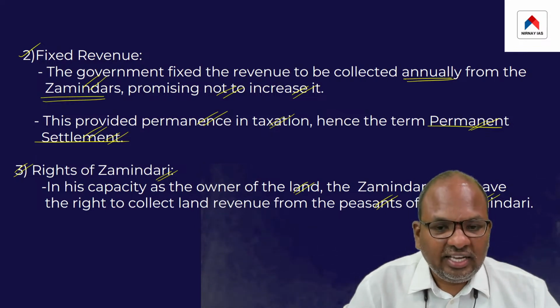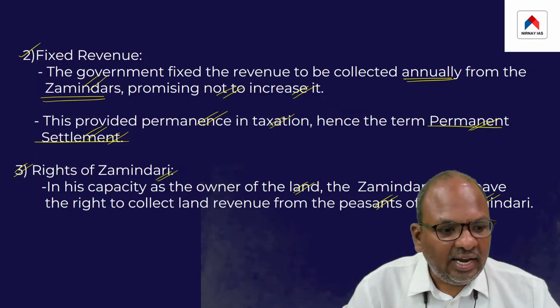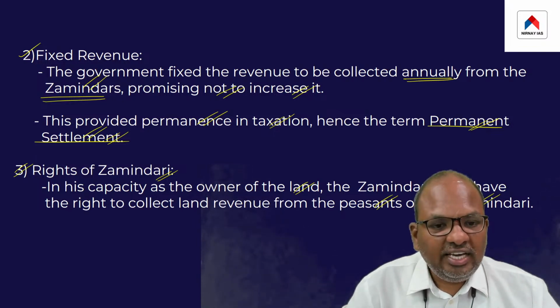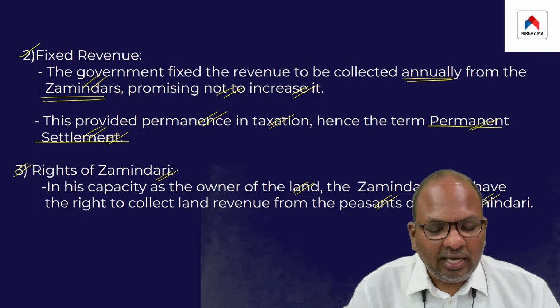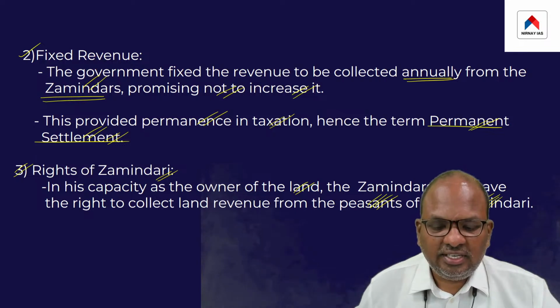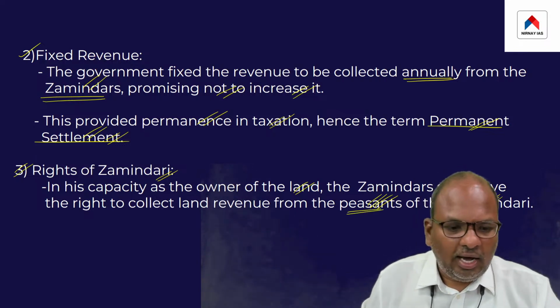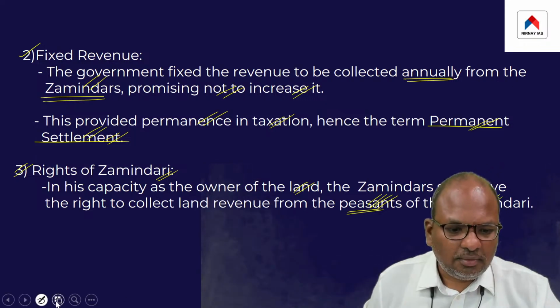The point is, in the capacity of the owners of the land, each zamindar was given the right to collect land revenue from each peasant of their zamindari. This was another feature of this system.